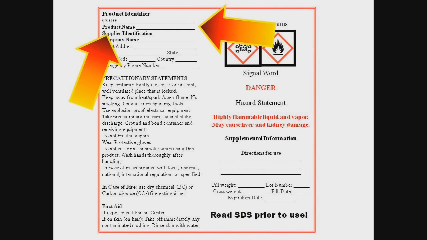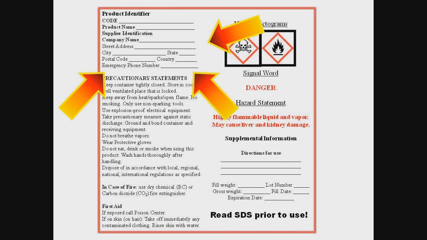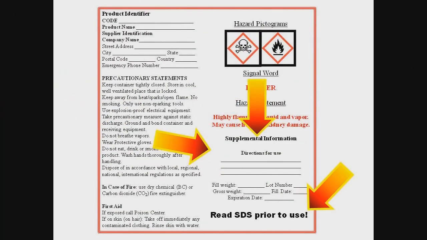The product identifier. This is how the hazardous chemical is identified. This can be, but is not limited to, the chemical name, code number, or batch number. The manufacturer, importer, or distributor can decide the appropriate product identifier. The same product identifier must be both on the label and in Section 1 of the safety data sheet. The supplier identification. The name, address, and telephone number must be provided on the label. You may also see statements pertaining to any pertinent supplemental information. This could be information added at the discretion of the manufacturer or distributor, or it might be information required by another regulatory agency.